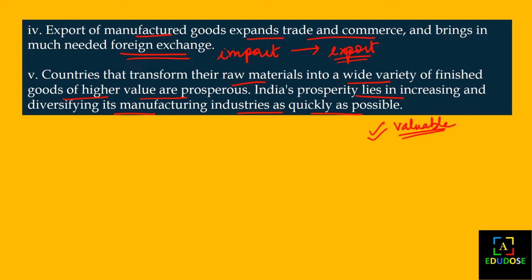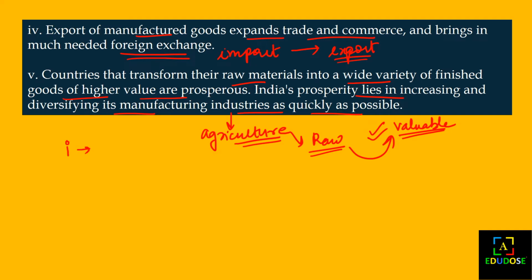So here you can see that India is taking some measures so that the manufacturing industries can be prosperous and diversified. As we have seen, in India agriculture is at the most, so because of agriculture there are more raw materials, and manufacturing should be done to make these raw materials more valuable, so that India can also be prosperous like the other countries that transform raw materials into a wide variety of finished goods of higher value. So let's highlight the 5 points that we are going to write.